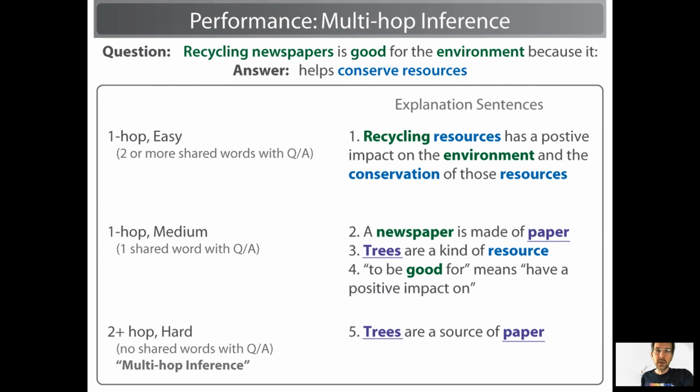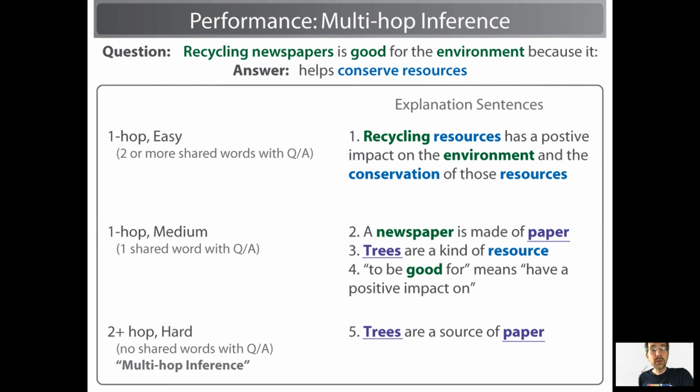As background, explanations contain a variety of different kinds of facts, as you'd expect. Some of them are arguably easier to find for a given model than others. And you might imagine that explanatory facts that have a lot of the same words as the question or the answer, as we see here, might be easiest to find, since a lot of the retrieval methods that we have today are very good at finding these. Here in this figure, we've called these the one-hop easy facts up near the top.